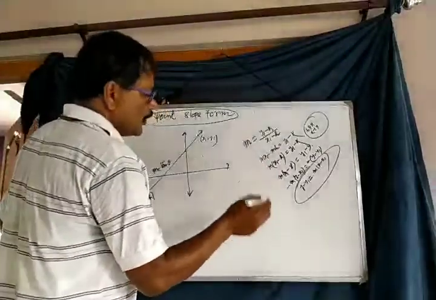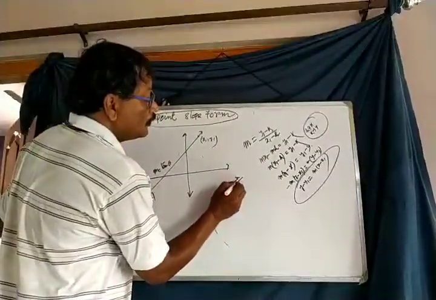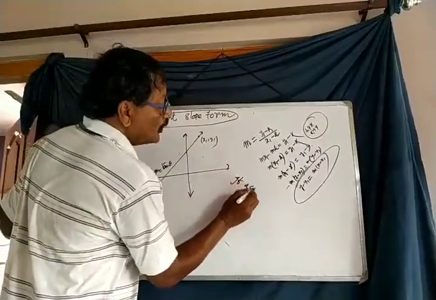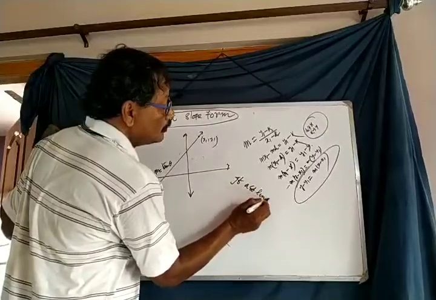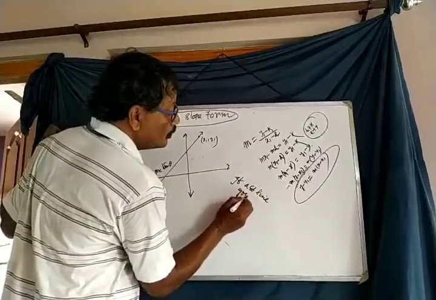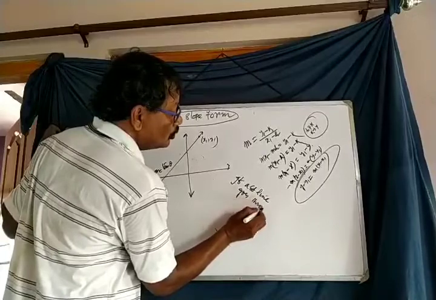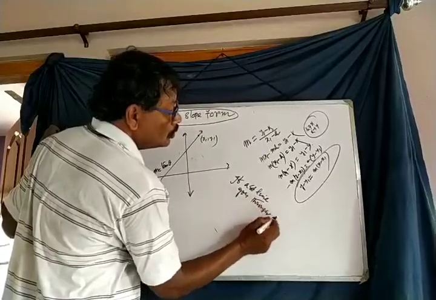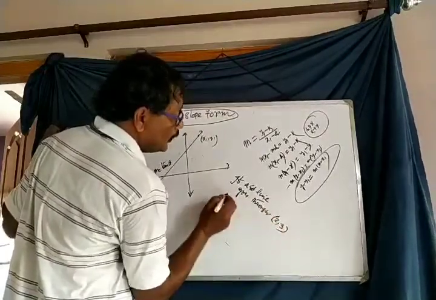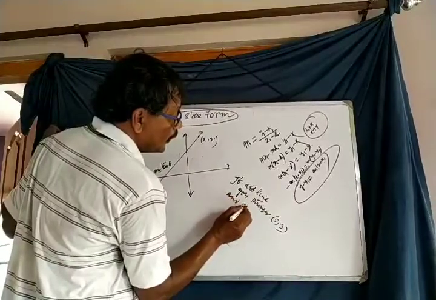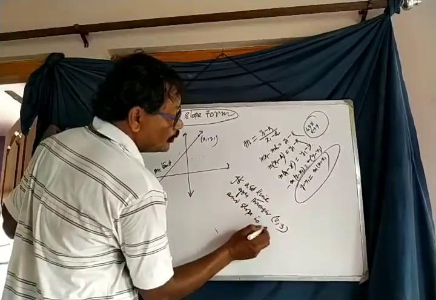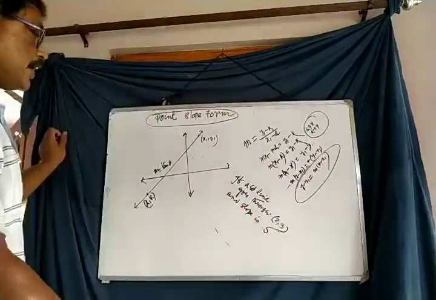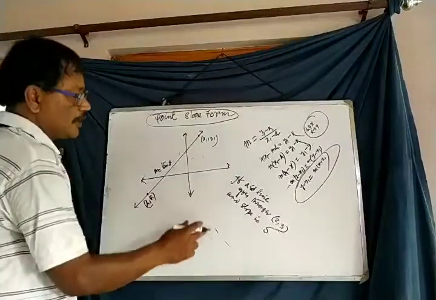Here is an example. If a straight line goes through 2, 3 and slope is 5, find the equation of the straight line.